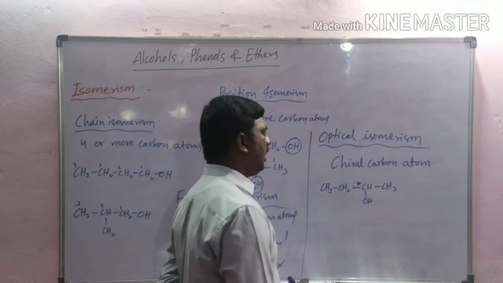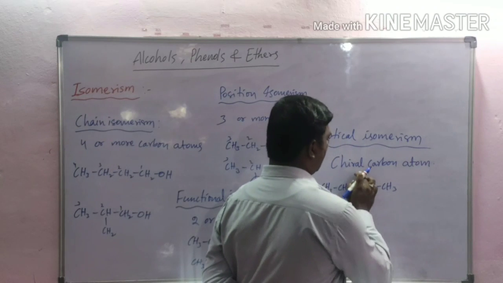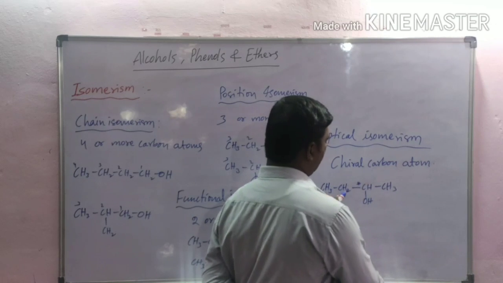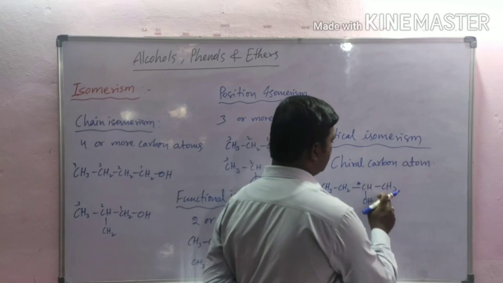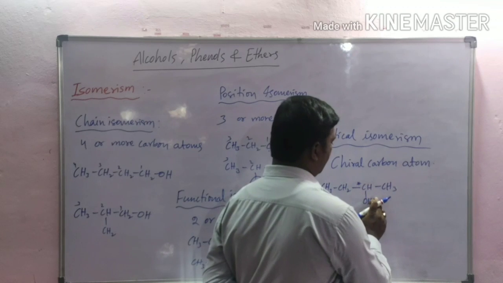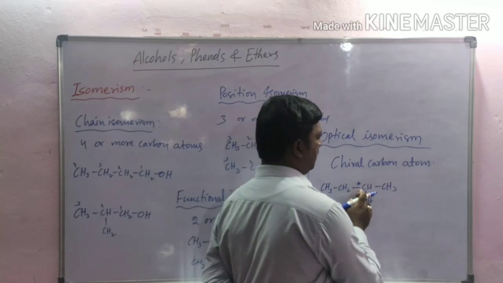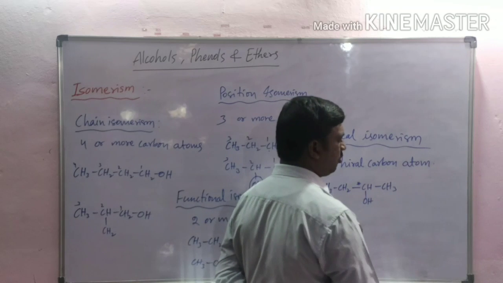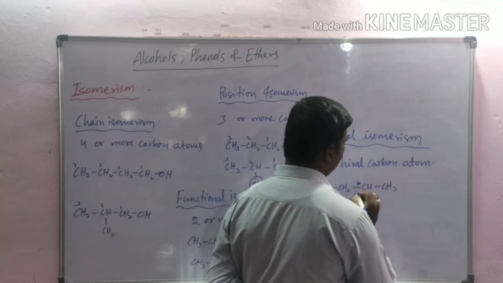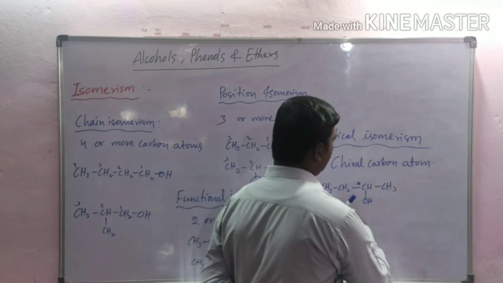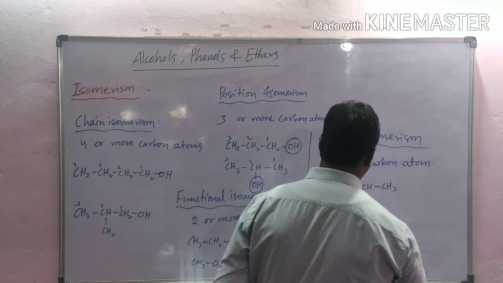Chiral carbon means a carbon containing 4 different groups. Here one is ethyl, one is methyl, one is hydroxyl, and one is hydrogen. This carbon contains 4 different groups, so this carbon is called chiral carbon. So this compound shows optical isomerism.